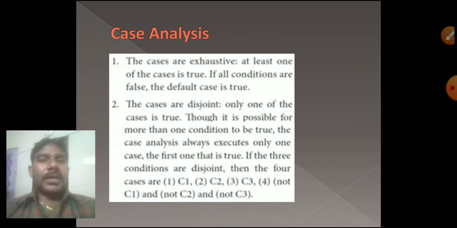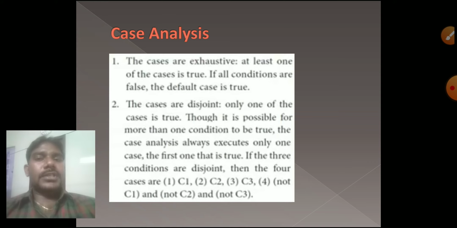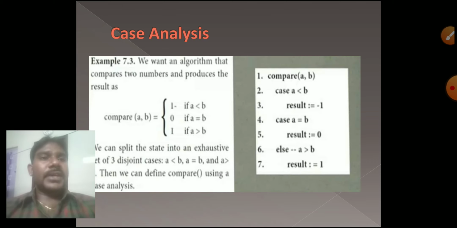Okay, so here if any one is true, that statement will execute. The other conditions are false. The default statement is also there in a case analysis itself. Next one is an example for case analysis.